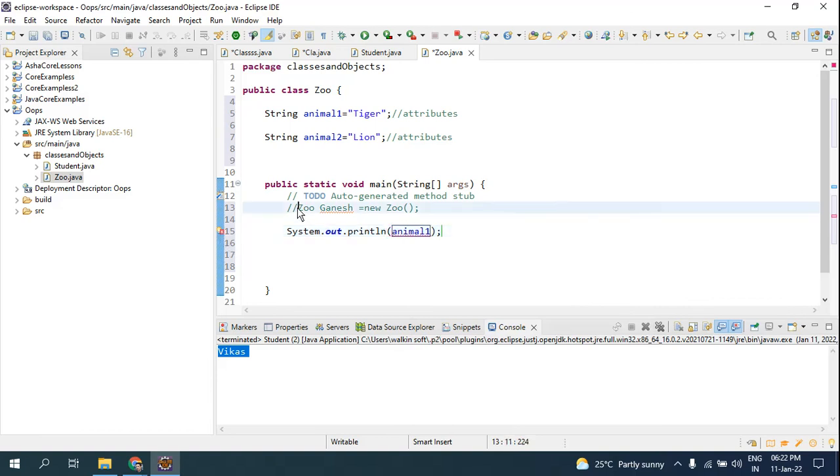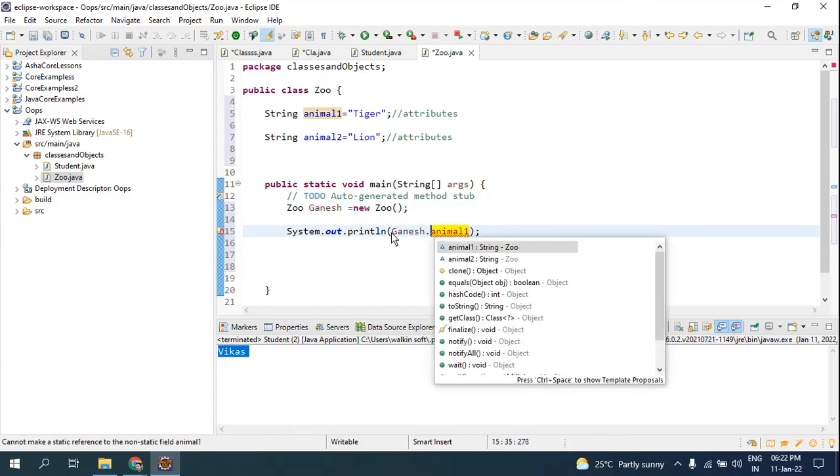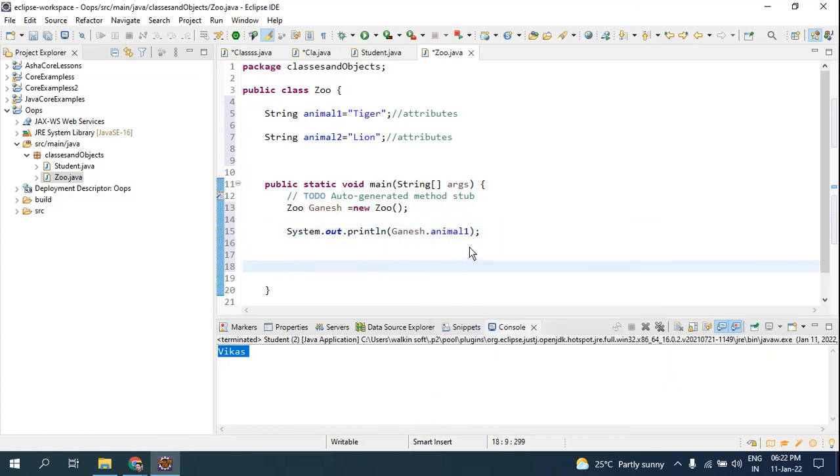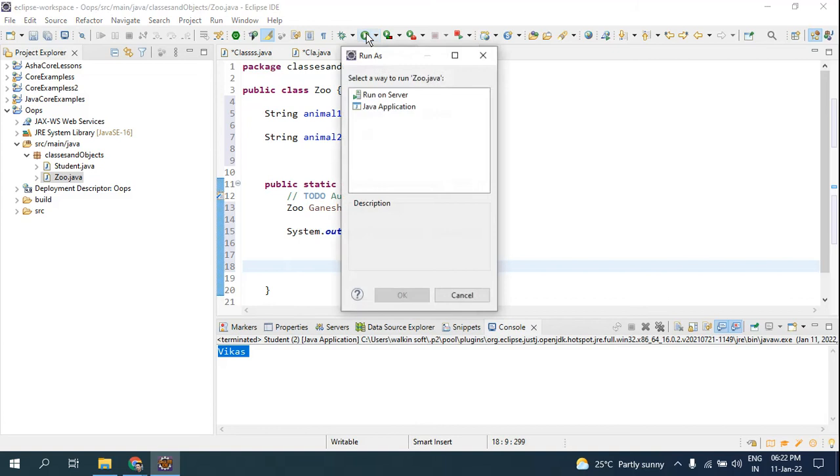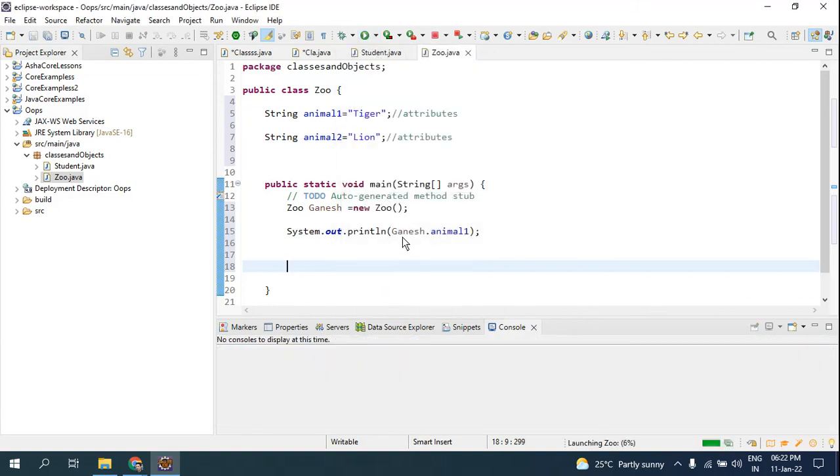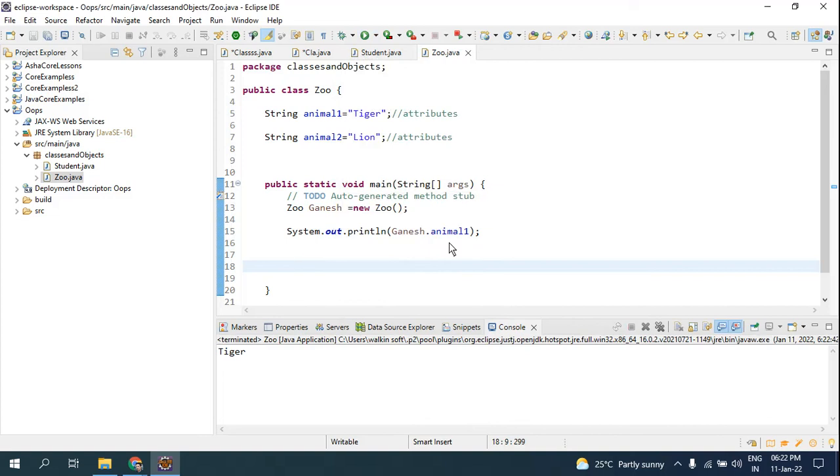Only if you have the access, if you have created the object, and if Ganesh is with you, only then are you able to get to the nearest animal. Now if I run, there is no error. You get to know about the classes and objects. Now you get to know about the animal, so you can take a selfie with the tiger.